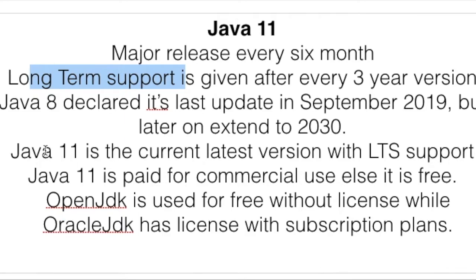So basically they have two kinds of JDKs, Open JDK and Oracle JDK. Open JDK is the one which doesn't need a license, it is free and can be used for training purposes, learning purposes, and demo purposes, or something like this. While the Oracle JDK is the one which is paid, which is licensed, and used at the enterprise level.